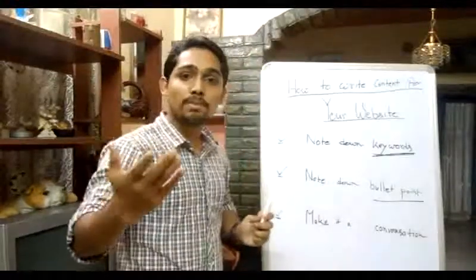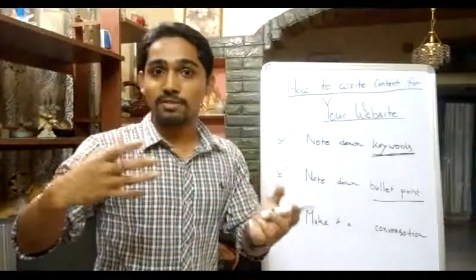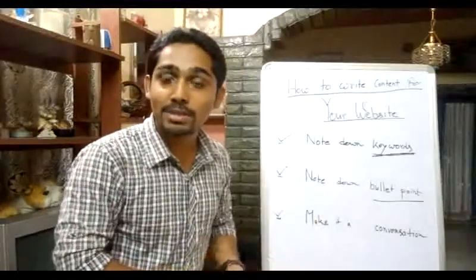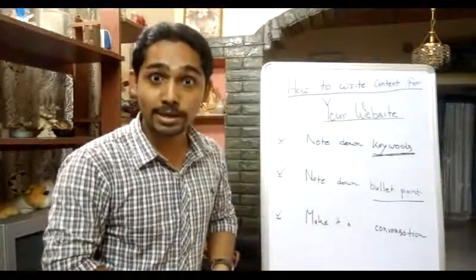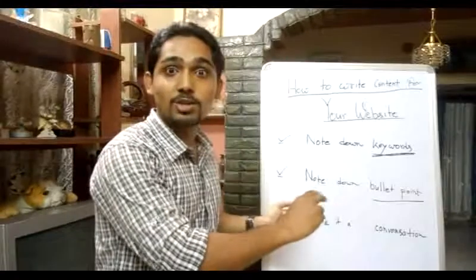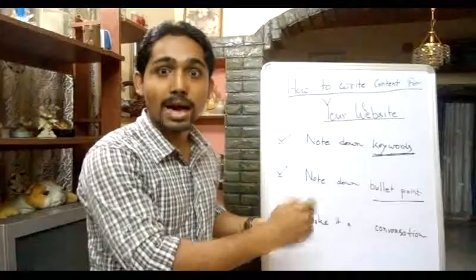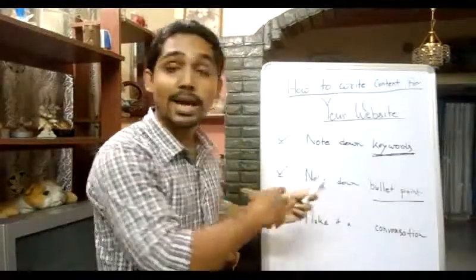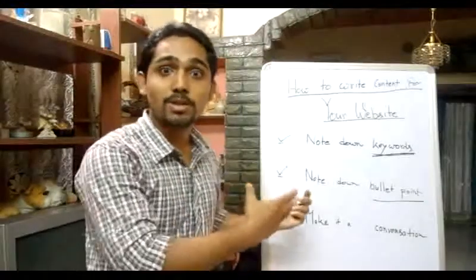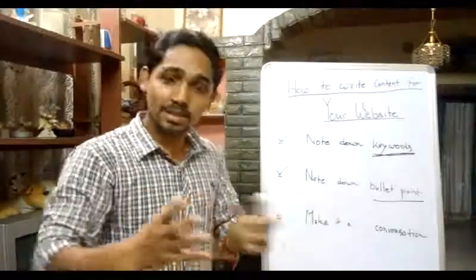Let me give you an example of how you can write the line. Instead of writing the fee for the service is 5,000 rupees, you can write: now you are thinking, what can be the investment for this program, right? Now, here is the best part. The investment for this program is going to be this. But since you are special to me, I am giving you this opportunity to fill up this form and contact us, and you will receive a special discount from us, which is the investment will not be 5,000 for you, it will be only 3,500 for you. Something like this. This is just an example.